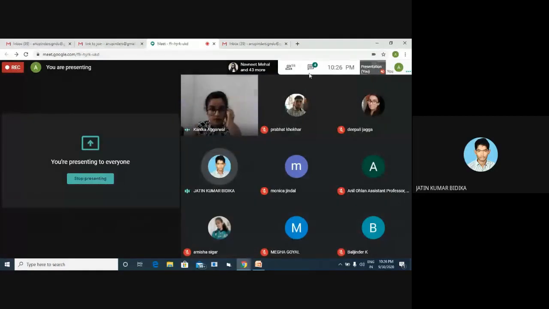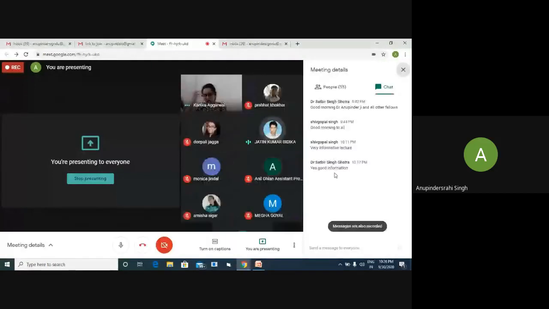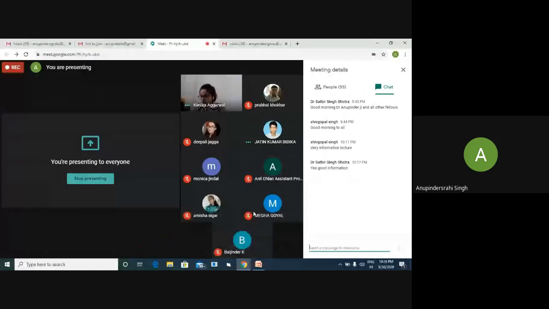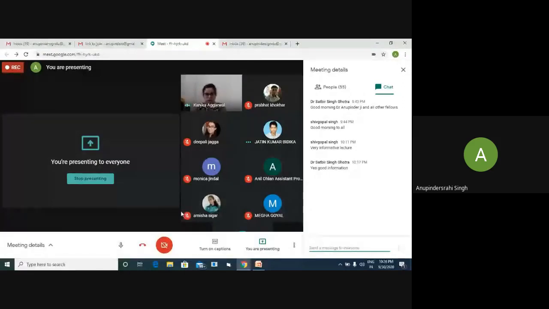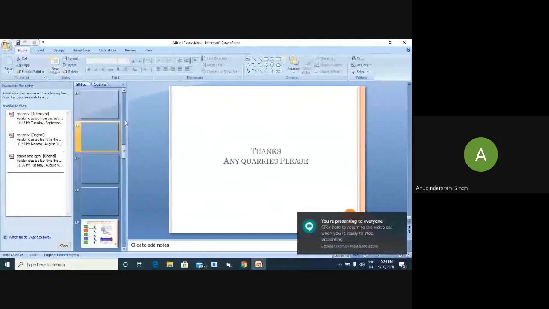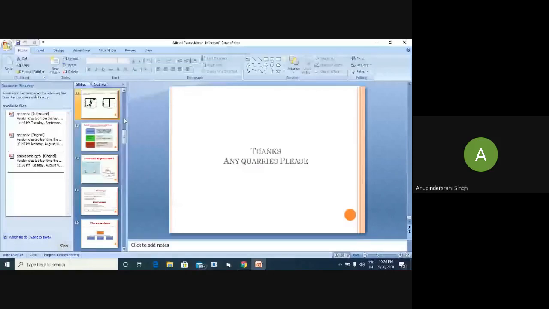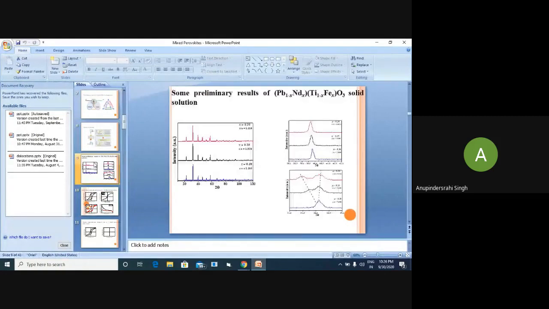The slides which contain the X-ray result. Can you zoom it?